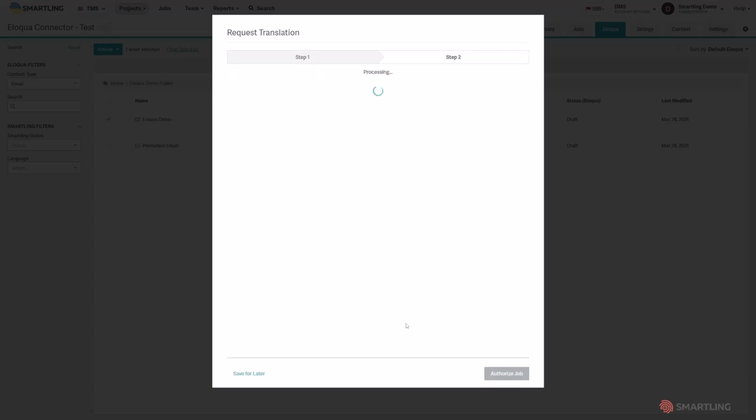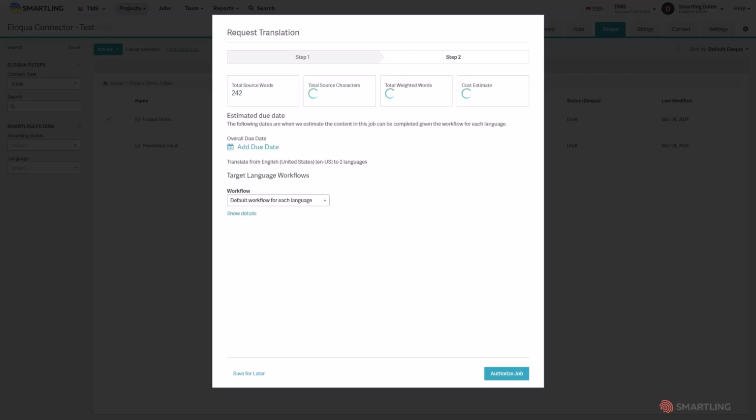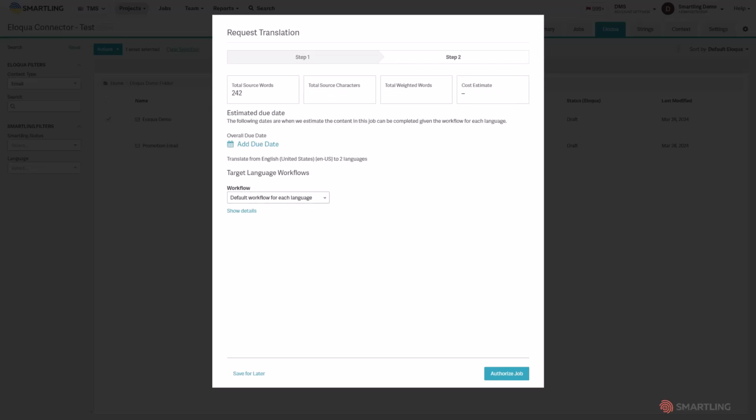Smartling analyses the job content to give you an instant cost estimate to allow you to make informed decisions. Only the new or changed content is placed into the job, which means there is no duplication of translation effort. You can select one or more workflows that each impact the estimate instantly on the screen. Once you are satisfied with the estimate, you can authorize the translation.